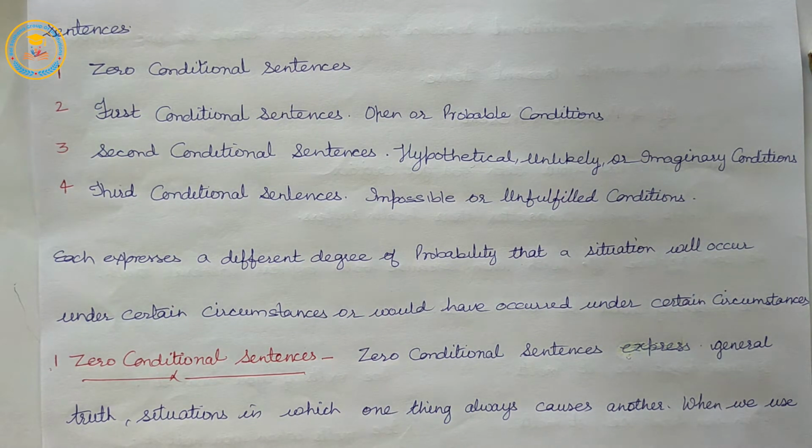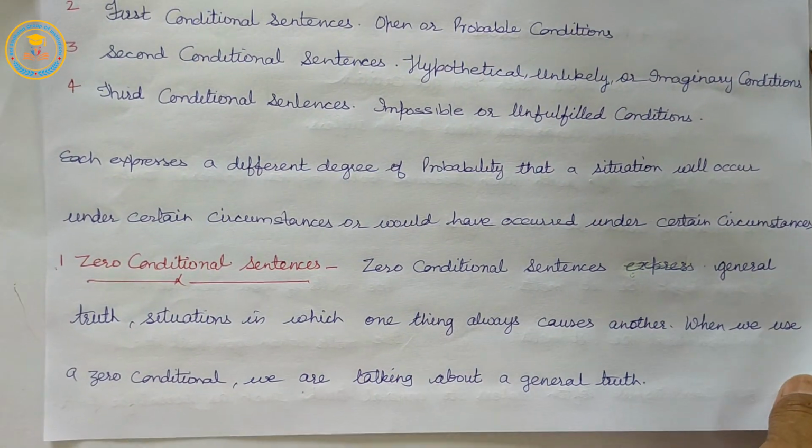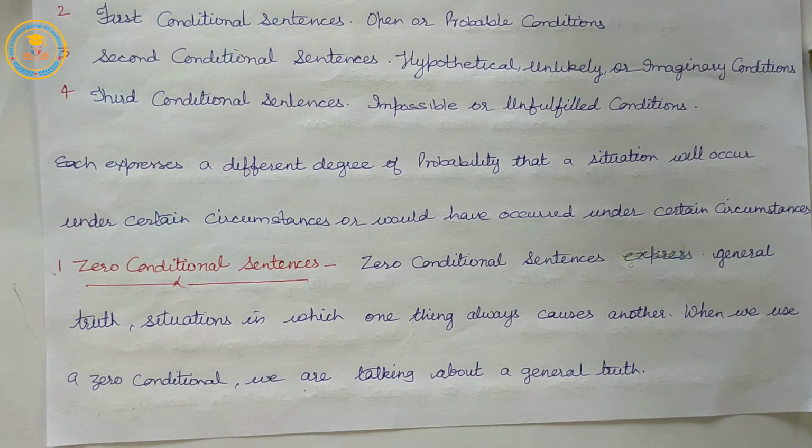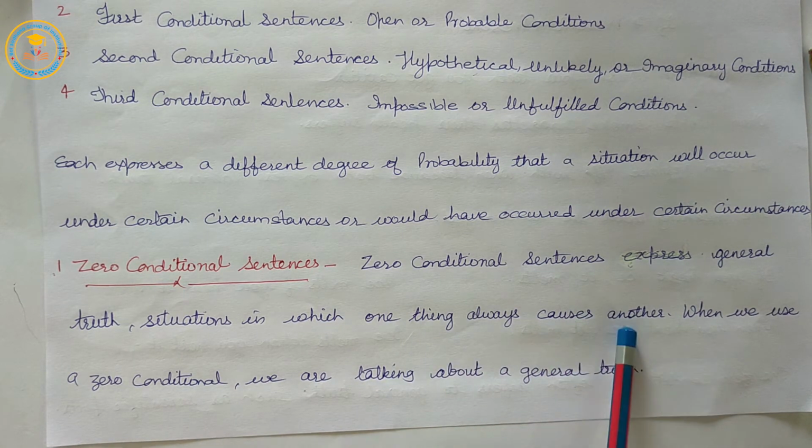So let us move to our first type, that is zero conditional sentences. Zero conditional sentences express general truths, situations in which one thing always causes another.